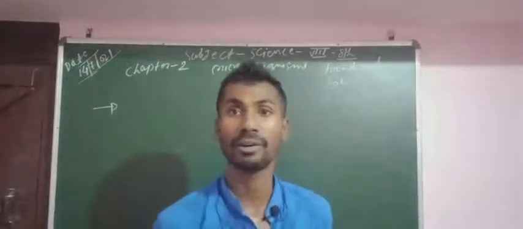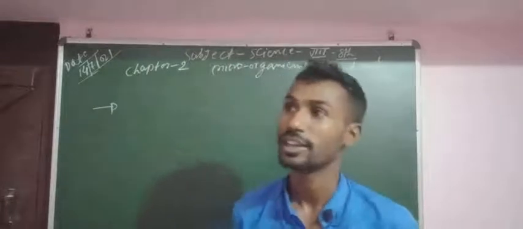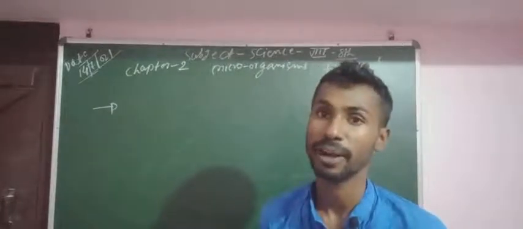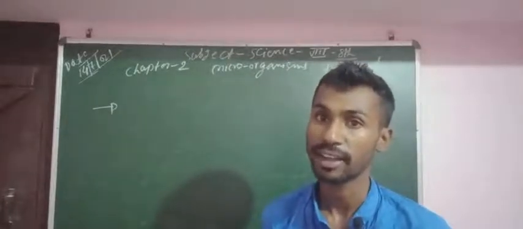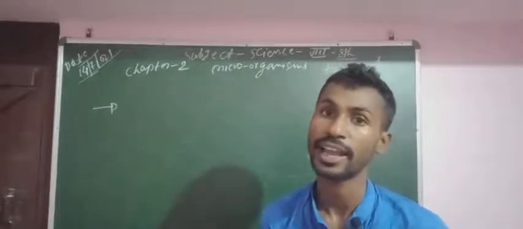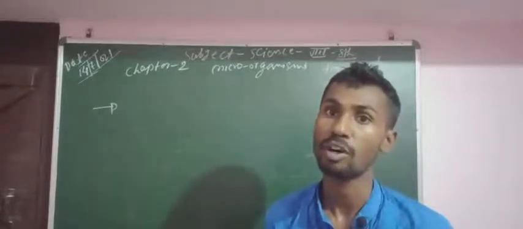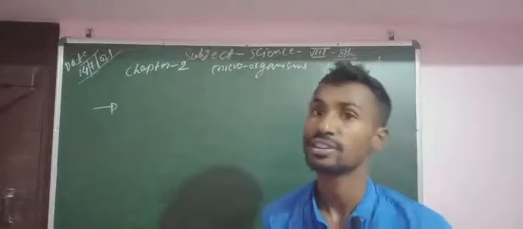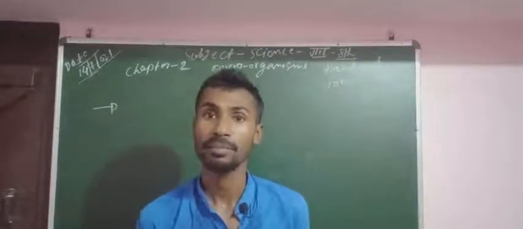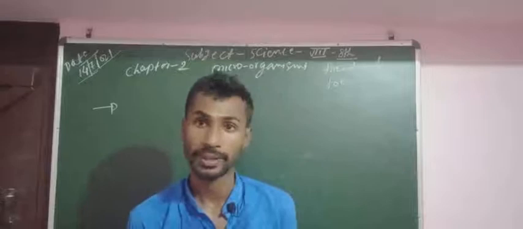All the microorganisms live around us, that means in soil, water and air. Some are very useful for us and some are very harmful for us.